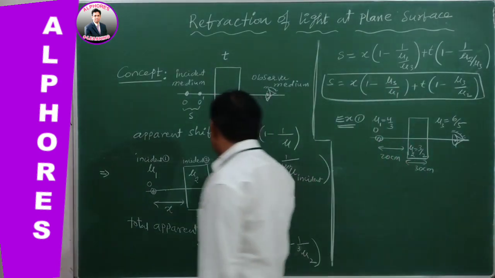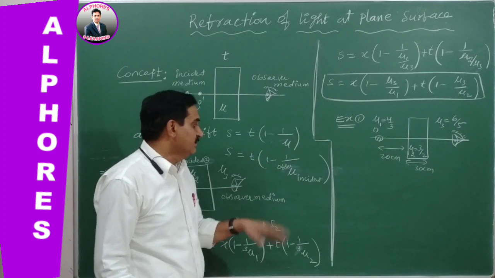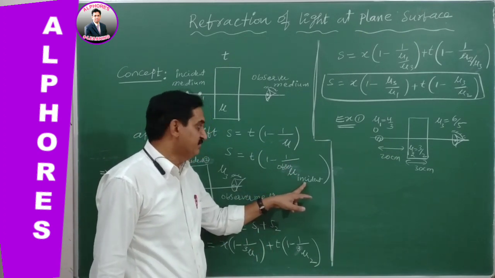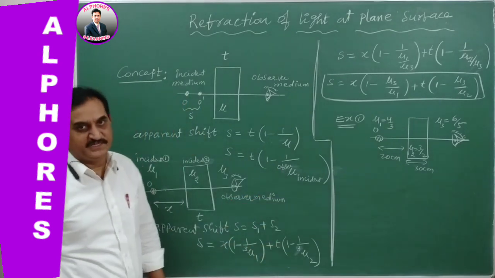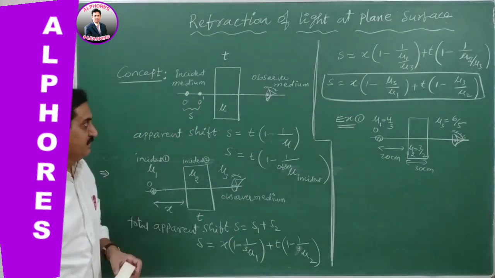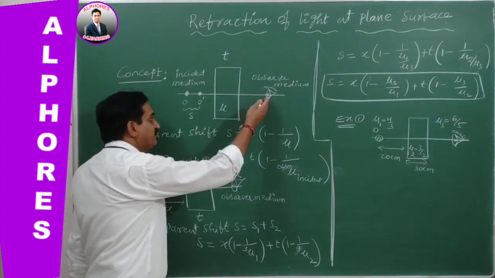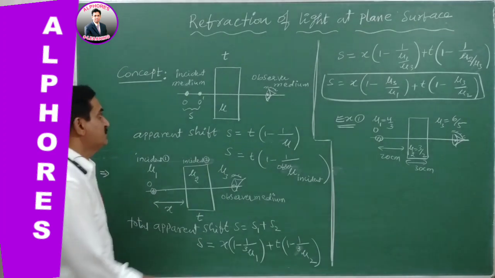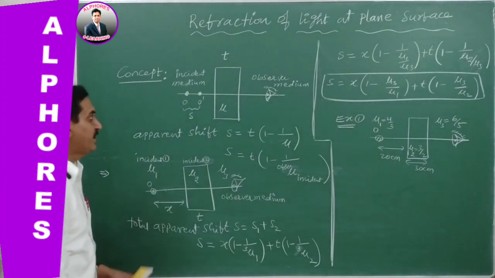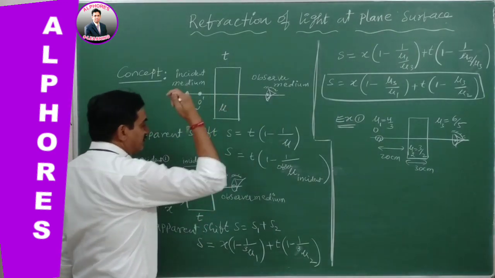So in this case, keep in your mind S is equal to T of 1 minus 1 by mu, where mu is the refractive index of incident medium with respect to observer medium. Every time, with reference to observer medium, we have to consider the refractive index of the incident medium.